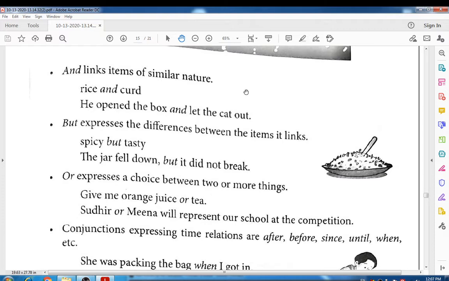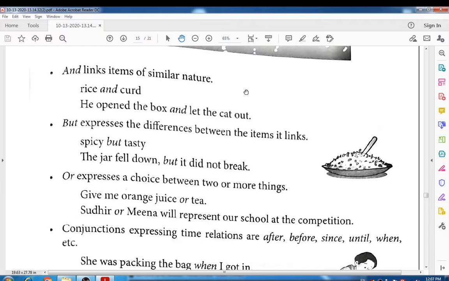Look at that example. Rice and curd. He opened the box and let the cat out. It means where words of a similar nature are there, we use the and type of conjunction. But expresses the difference between the items it links. Look, let's see. But is the conjunction. It is used to express the difference between the items it links. Spicy but tasty. There is the difference. The jar fell down, but it did not break.